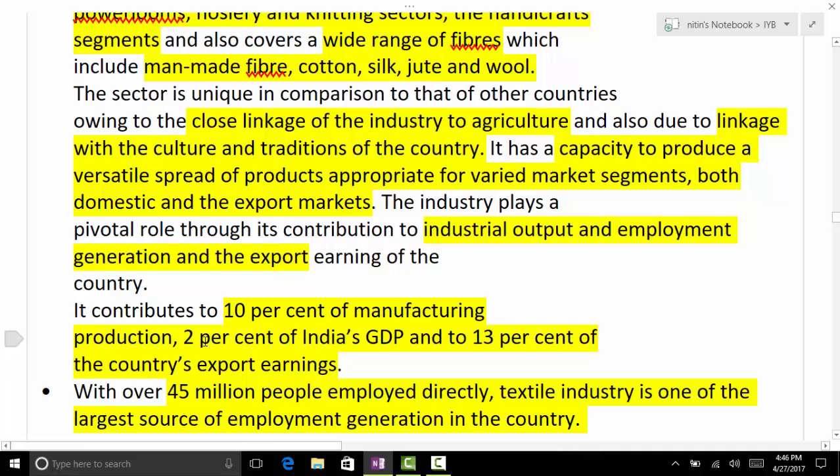Now, how much is the contribution of textile? 10% of manufacturing, 2% of India's GDP, and 13% of the country's export earnings. Largest employer after railways. After railways? After railways, because agriculture is unorganized.